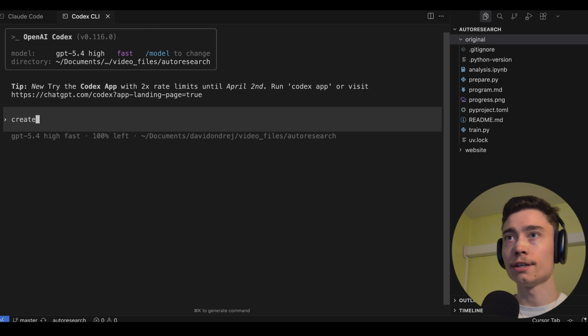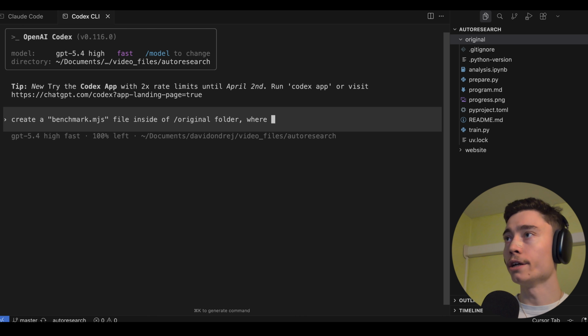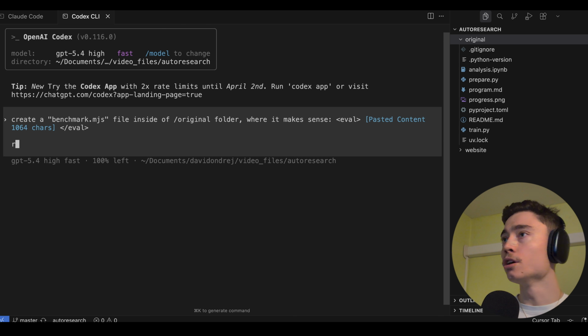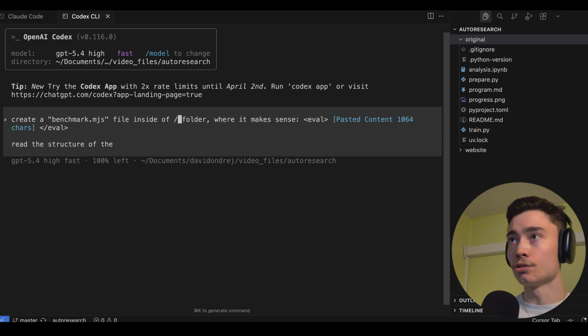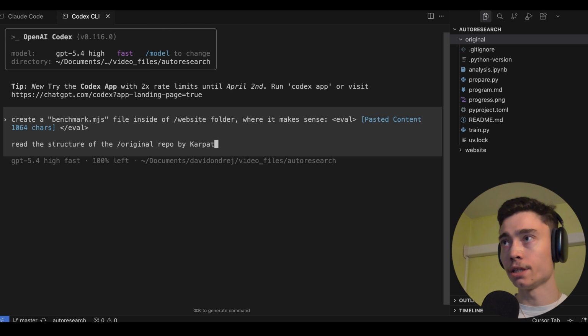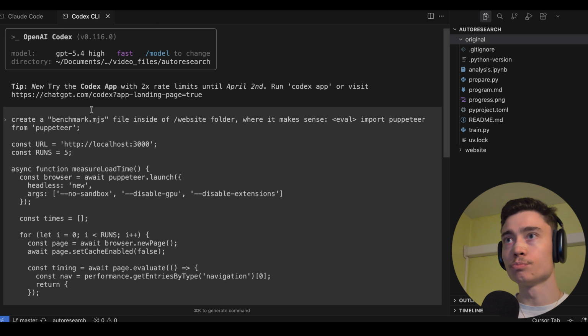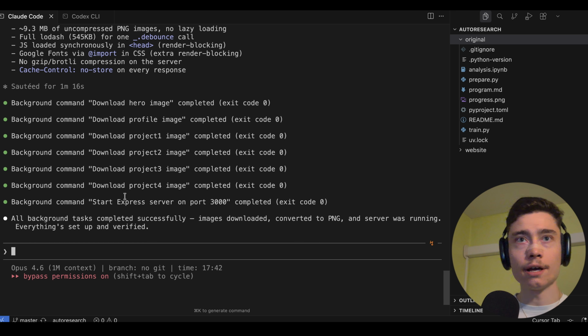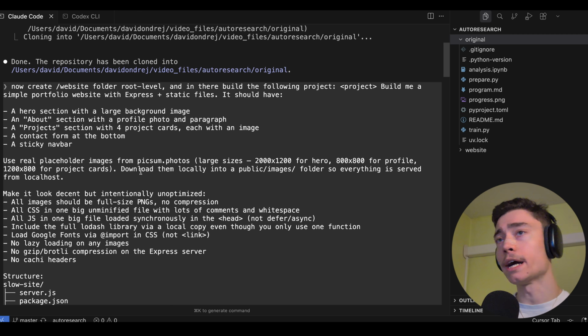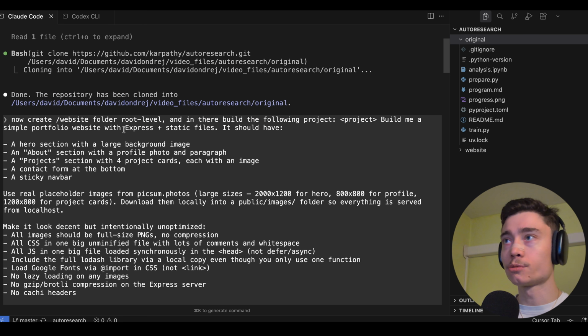So for Codex, I'm going to say create a benchmark.mjs file inside of /original folder where it makes sense. I'm going to give it the eval instructions. Hit enter. Okay, actually first I'm going to say read the structure of the... actually, that's my bad. It should be in the website folder, not original, because it should read the original, which was the original repo by Karpathy, to understand where the eval script should be. Boom. So this is going to use Puppeteer to test the speed locally of this website. We should have the project running on localhost 3000. Let me see. So basically I asked it to create a simple portfolio website with Express and static files.